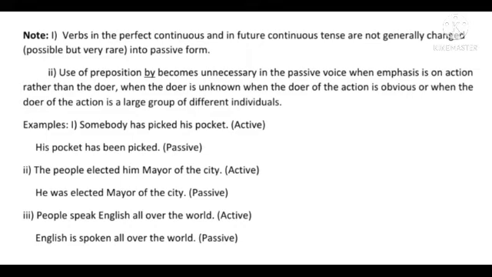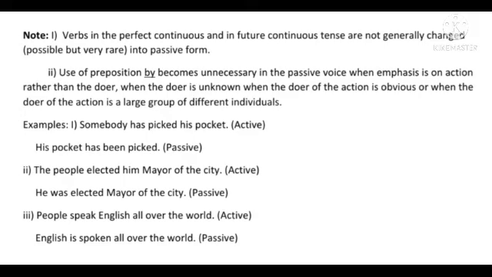For example, somebody has picked his pocket. His pocket is the object, present perfect tense: his pocket has been picked. By somebody is not necessary to write. The people elected him mayor of the city. He was elected mayor of the city. By the people is not necessary to write.